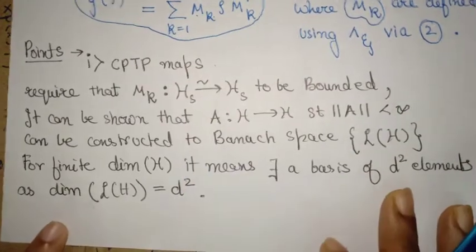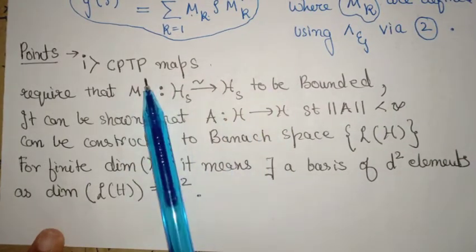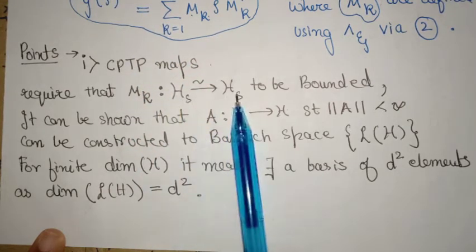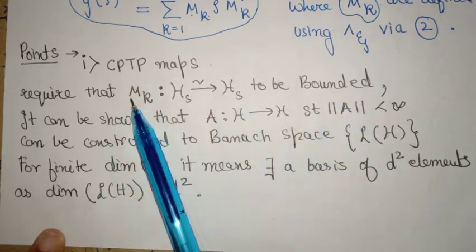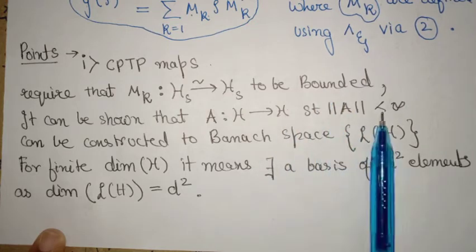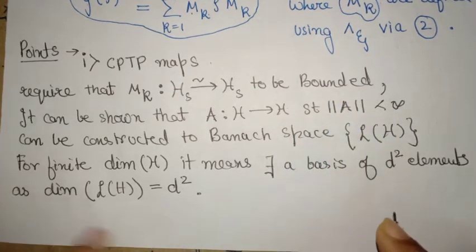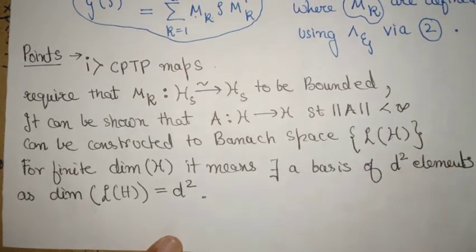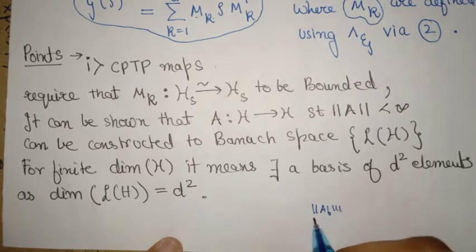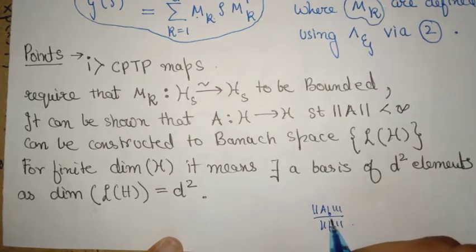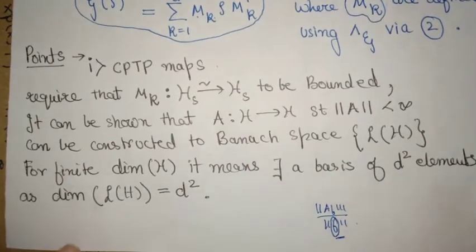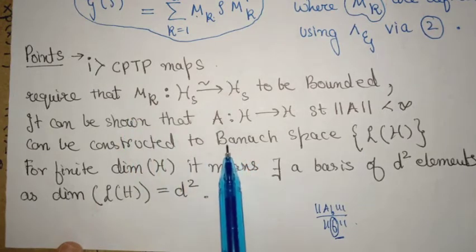Now this is one more important point, that these trace preserving maps are bounded linear maps on the Hilbert space of the system. And by bounded I mean that this is the norm of an operator, which requires some sort of a supremum condition. So it will be the norm of AF, supremum over the norm of F, and the supremum is taken over all the F, where F is in the underlying Hilbert space. But that's not important. The important point is that these bounded operators belong to a Banach space.